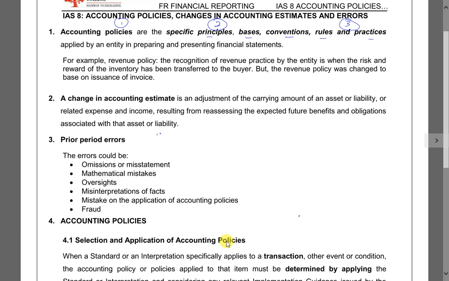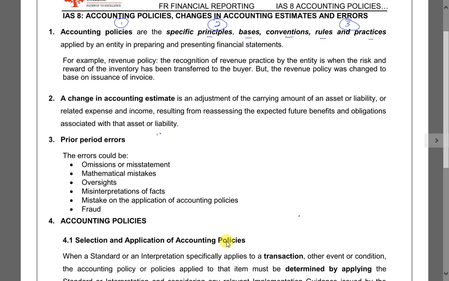Number 2, what is accounting estimate? Example, provision for doubtful debt, useful life, depreciation, all those are estimates. Just now the provision is also an estimate. Okay, accounting estimate. And error.